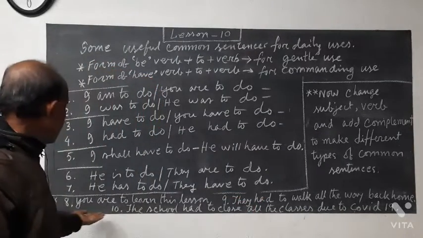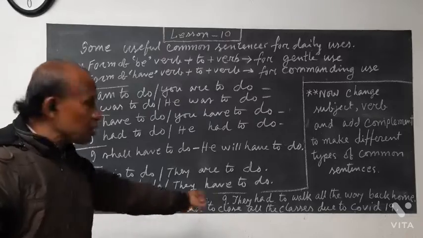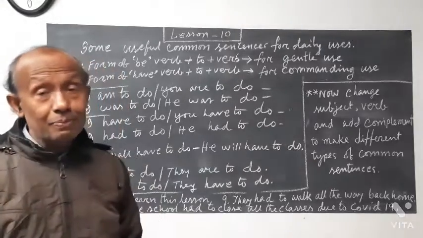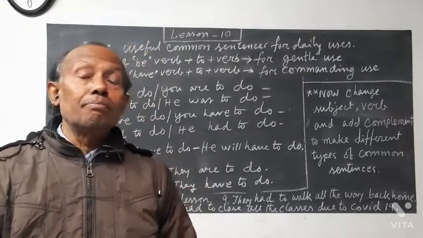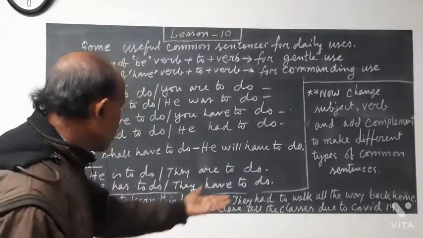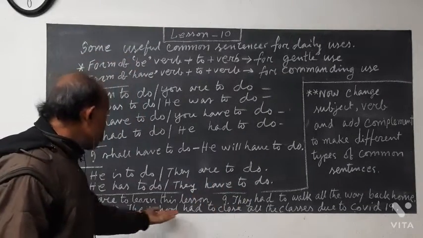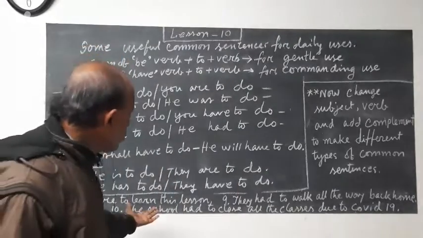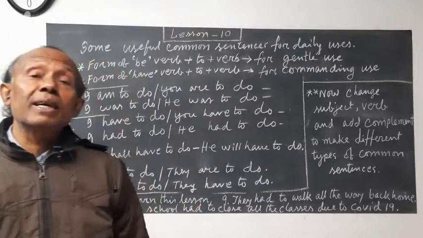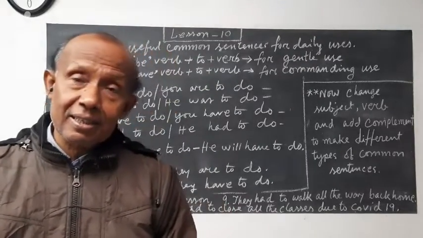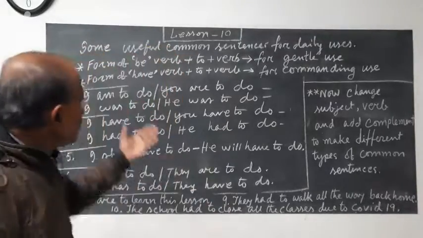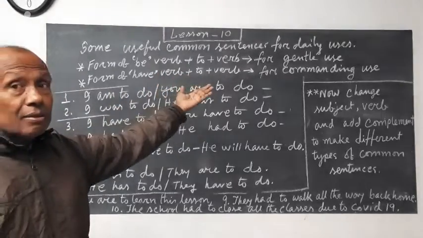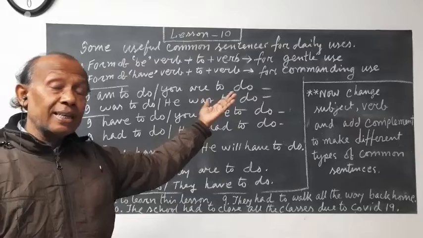And the next is example number 10: the school had to close. The school had to close all the classes due to COVID-19. You know all the schools, still many of the schools are closed now. So because of COVID-19, all the classes had to close. The school means not the bench, chair, table, the rooms. School means the school authority. The school authority had to close. So that means there is a compulsion, there is a must sense. So these are the uses of the be verb and the have verb, and after that to, and all the other different verbs according to our uses and our need.